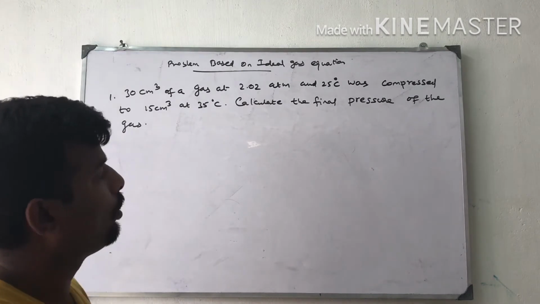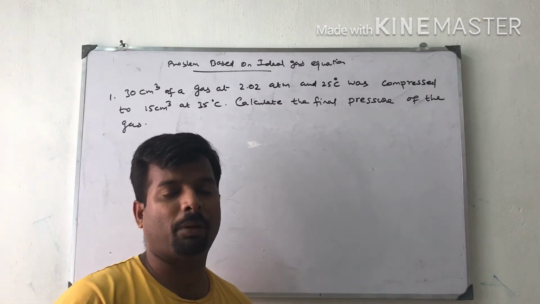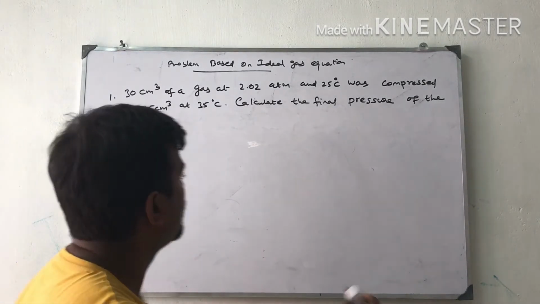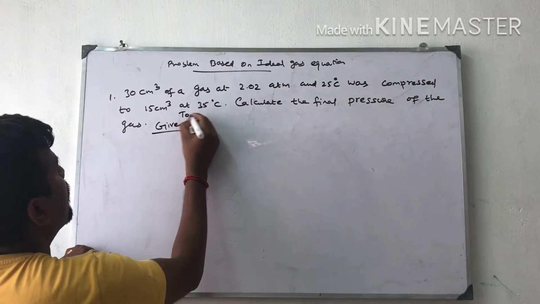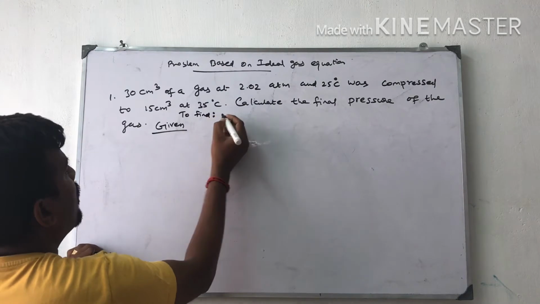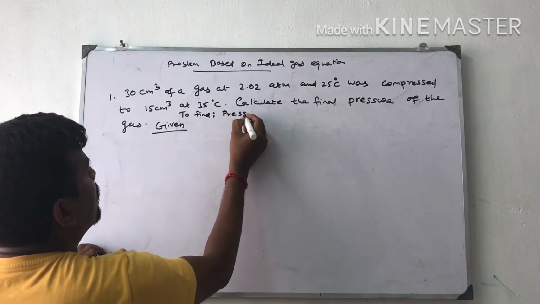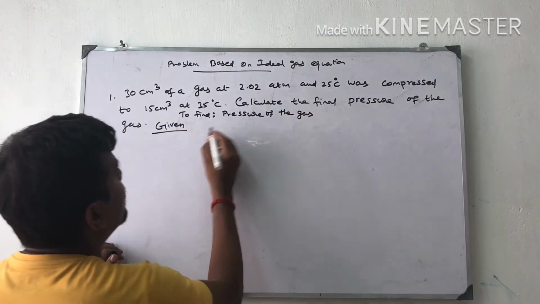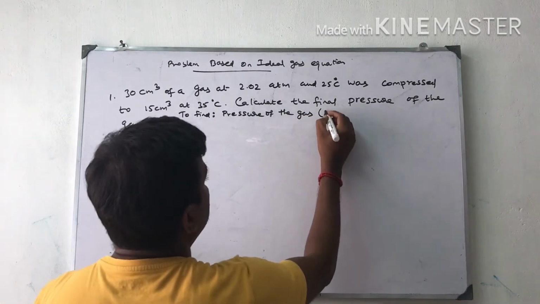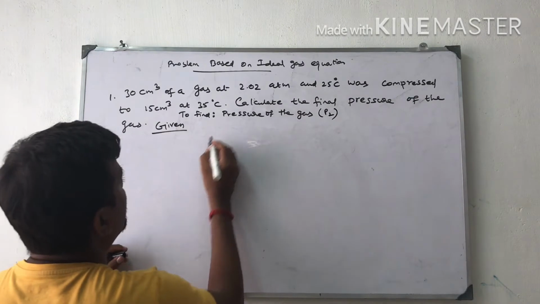Now we are going to write the given terms, apply the formula, and substitute the values. First, what do you have to find? The pressure of the gas. This is the thing we are going to find, that is P2, the final pressure.